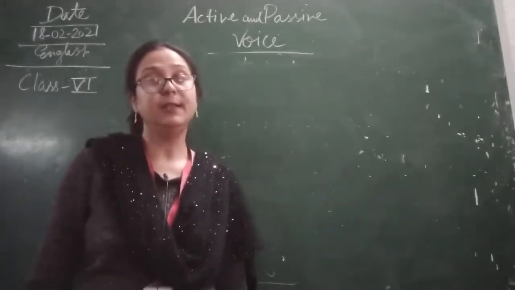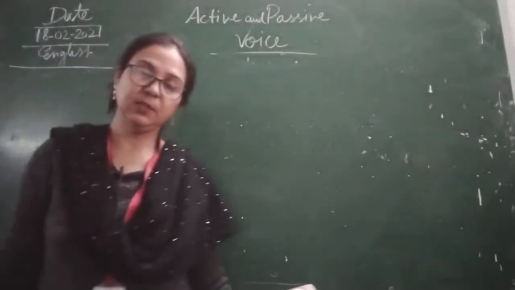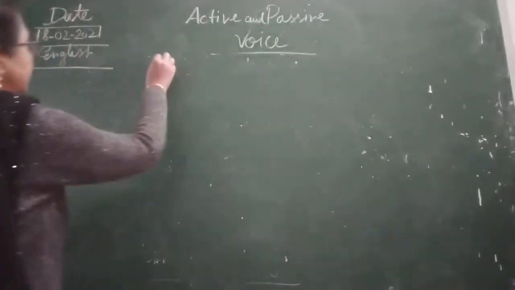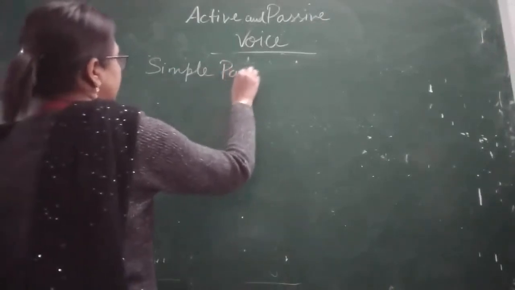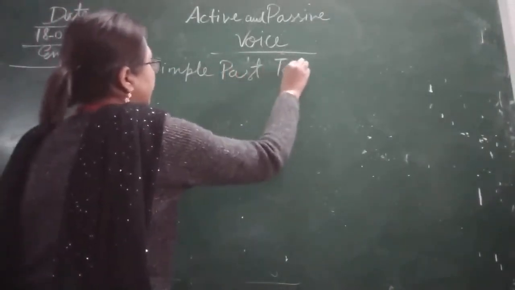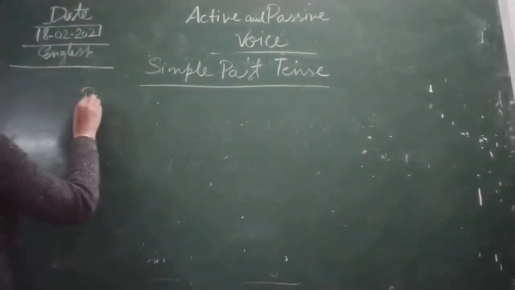As we discussed yesterday, we started simple present tense and simple past tense, and we discussed how to convert them into passive voice.